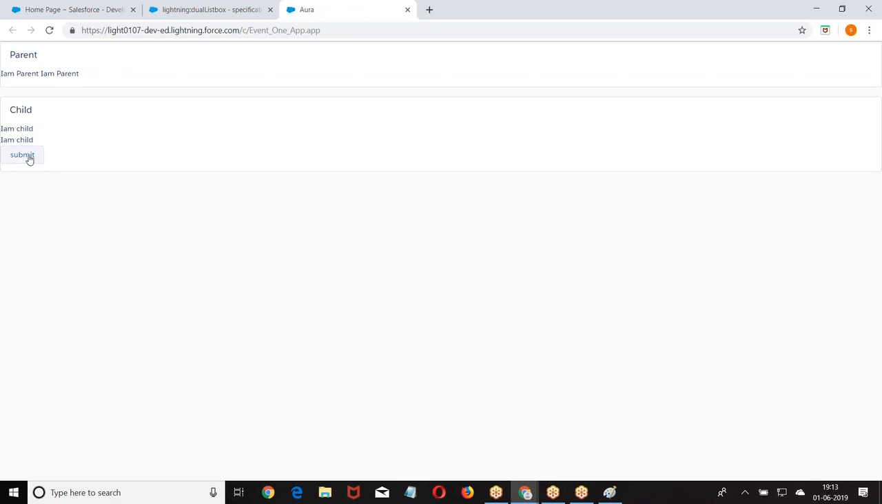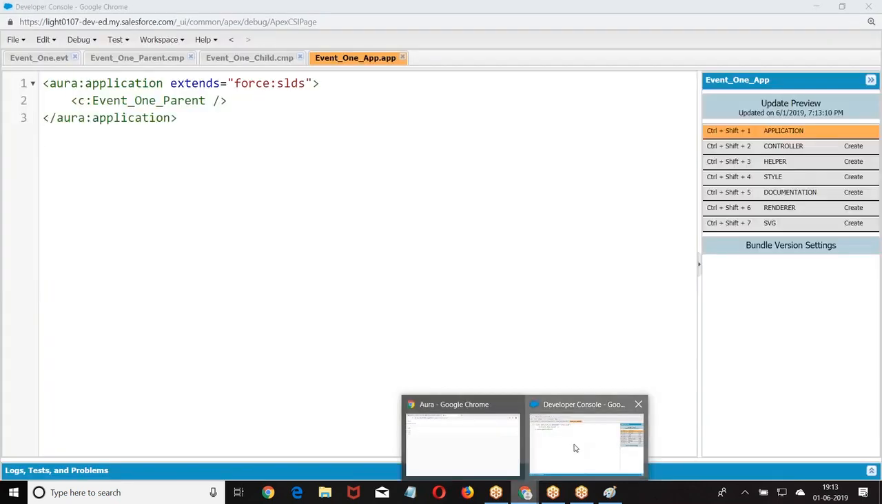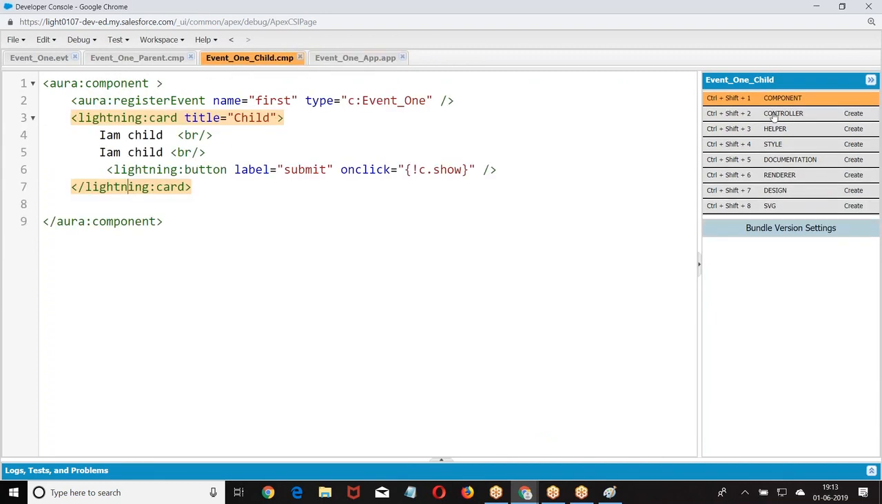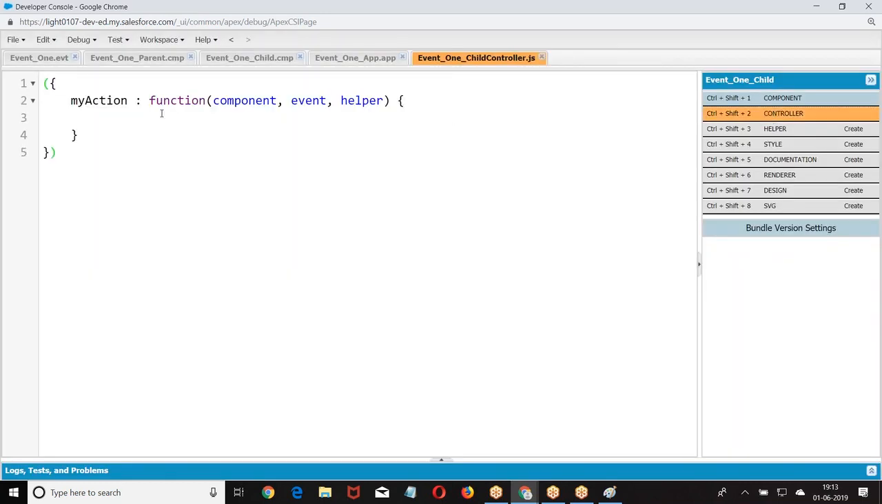Now within the parent component we have one child component. When an event occurs here, this parent component should handle it. Button is pressed on the child component. When the button is pressed, we are calling the controller. So who is registering an event, child or parent? Child component is registering an event. How? Name of the event, type of the event.